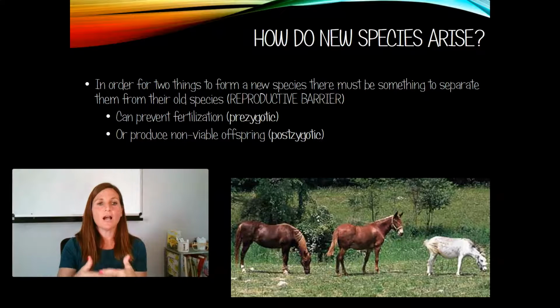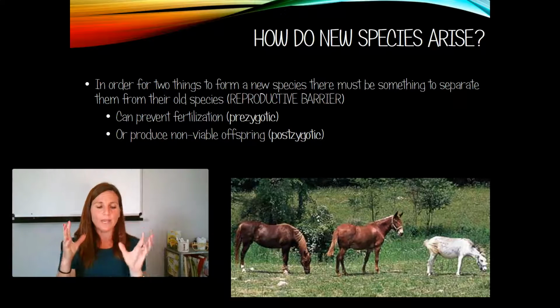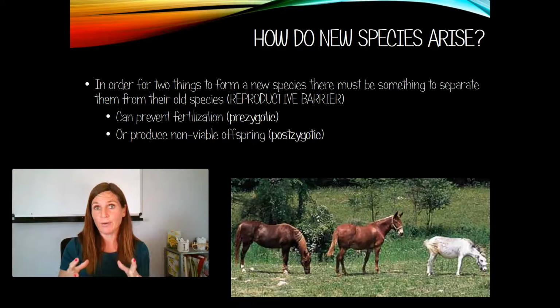And so when we talk about the things that separate two species, there are some things that prevent the original baby. We call those pre-zygotic. So this is a good time to stop and say that when a sperm first fertilizes an egg, and that cell goes from being haploid to being diploid again, and it's going to develop into an offspring, that fertilized egg is called a zygote.